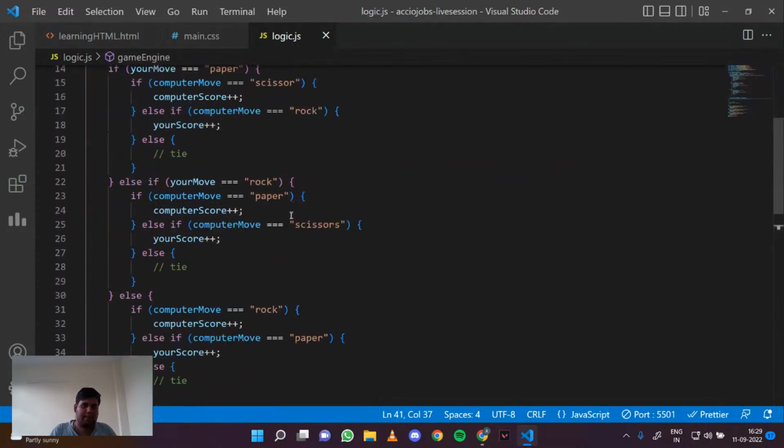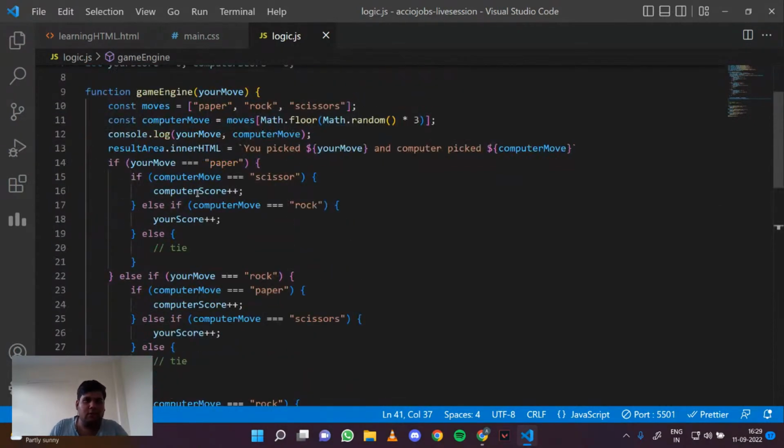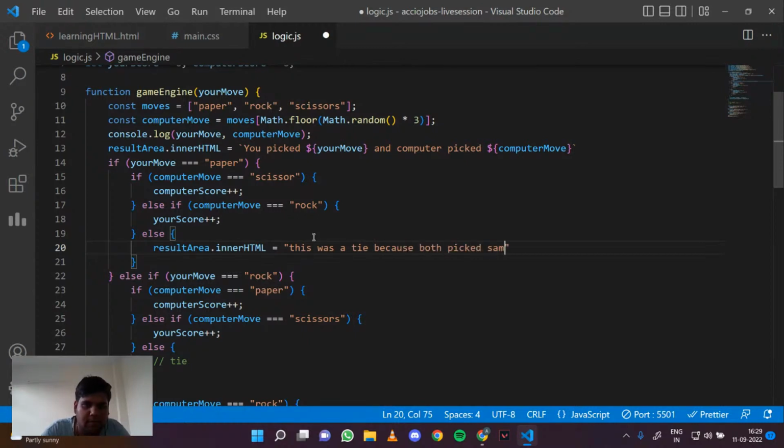And yeah, in case of tie, I'll just show this was a tie, because both picked the same.